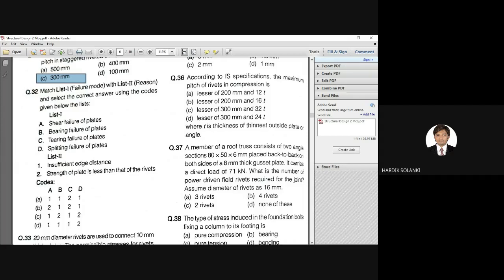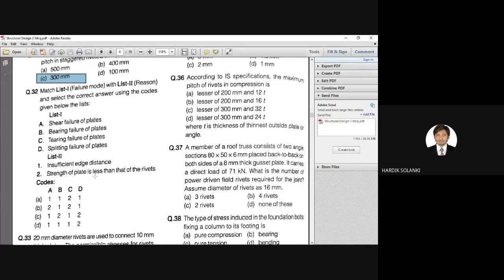Second, bearing failure of plate. It is happening due to which of these conditions? Tearing failure of plates, splitting failure of plates, and these two conditions are there for which type of failure, which condition is applied. So if you see the codes, you can find the answer very easily.